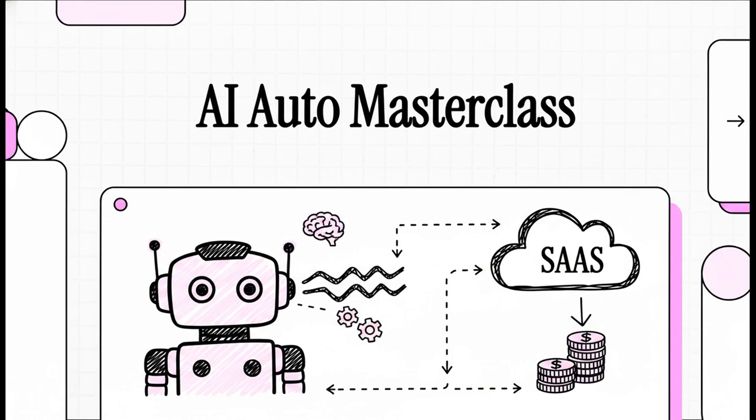If you've been wondering how on earth you transition from an absolute beginner to a confident AI automation freelancer, or maybe even a full-blown SaaS founder, well, you're in the right place. We're jumping straight in. Today, we're breaking down a complete masterclass roadmap. We're going to learn how to build real, professional-grade AI systems, and I'll be giving you actionable, daily practice tasks you can actually start using right now.